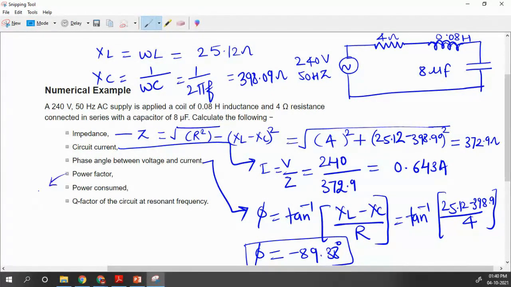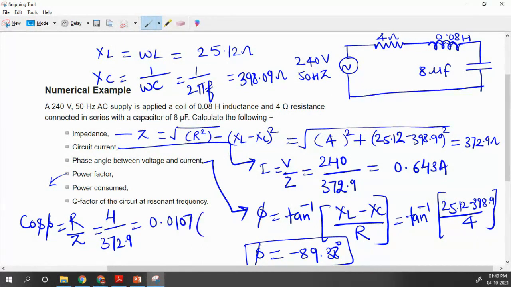Next thing is power factor. So how can you calculate power factor? Power factor is calculated by cos of phi. Cos of phi is equal to R upon Z. So you know the resistance value, that is 4, and impedance, that is 372.9, and you can find it as 0.0107. So that means it is also leading. Okay, power factor is leading.